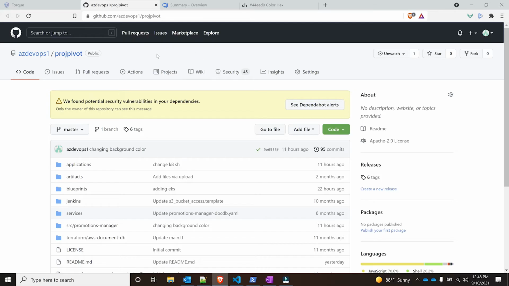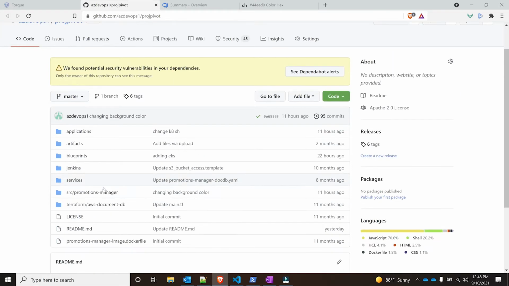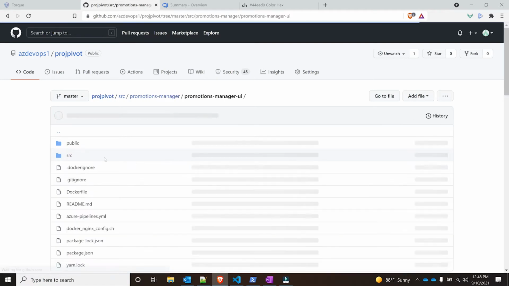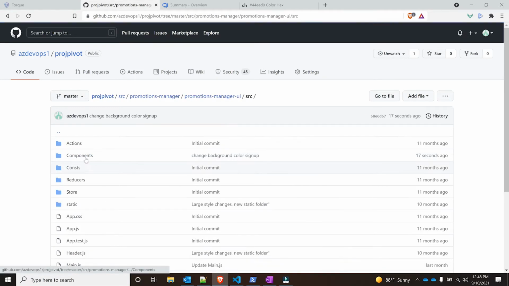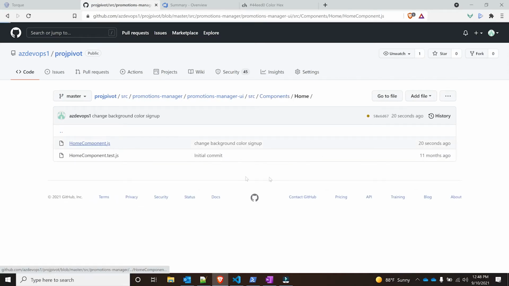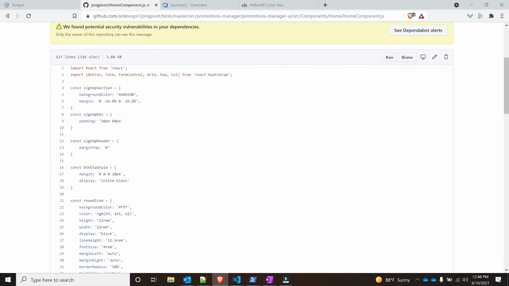If I go now to my repo and I go to sources, promotions manager, you see 11 seconds ago, promotions manager UI. I'll do the source, I'll do my component again, home component.js, and you'll see that my sign up section changed.